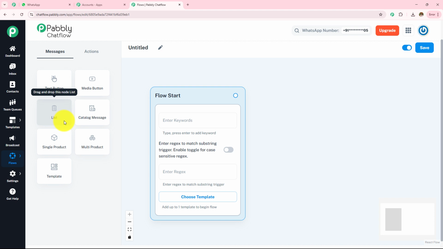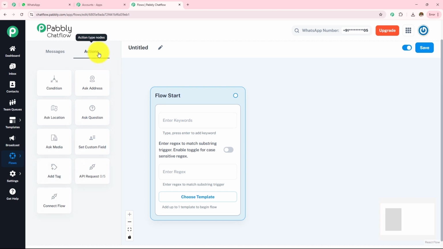This is useful when you have many choices. So instead of adding the buttons, you can give the list to the customer. Then we have this catalog message, which helps us send catalog message. We have the single product. If you have single product, you can use this button. If you have multiple product, you can use this multi-product button. We have this template. So this is pre-designed message format that includes text, images, buttons, and links.